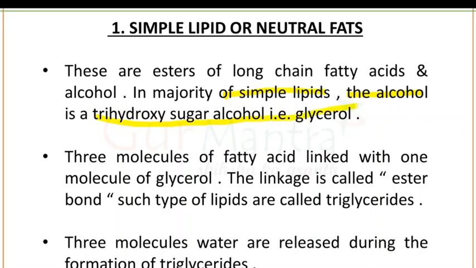Three molecules of fatty acids are linked with one molecule of glycerol, and this type of linkage is known as ester bonding. Such lipids in which ester bonding is found are known as triglycerides. Three molecules of water are released during the formation of triglycerides. This is a very important point.